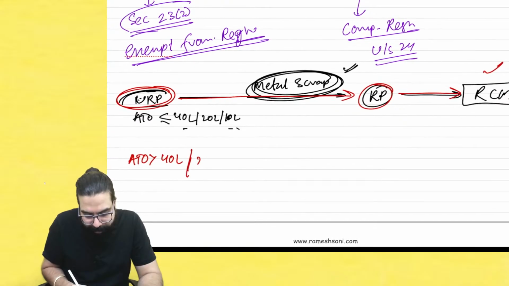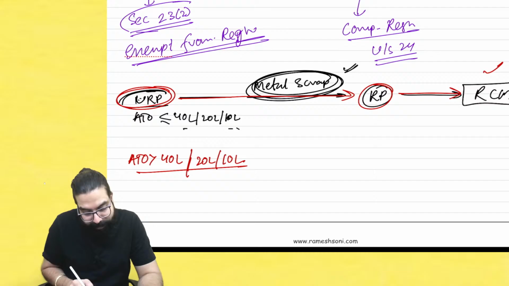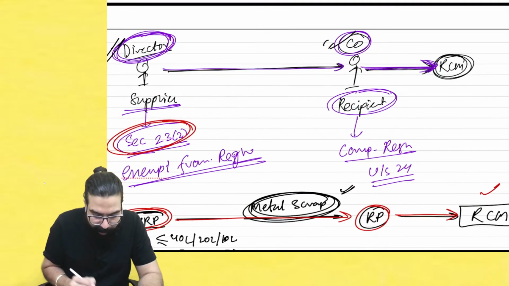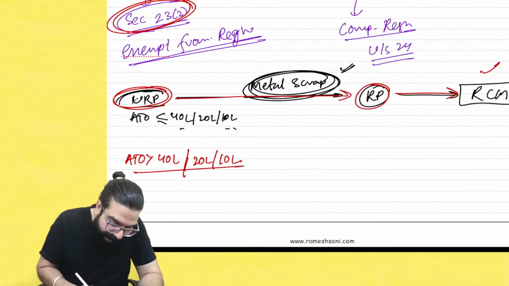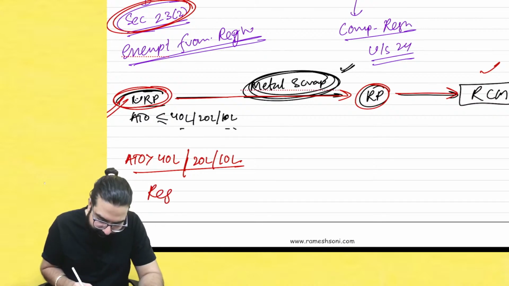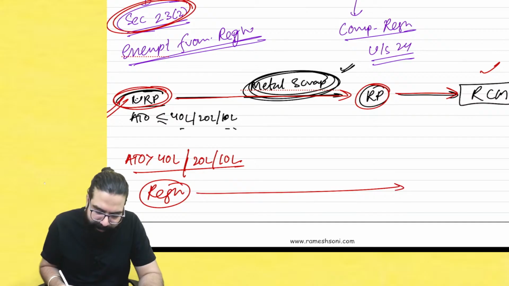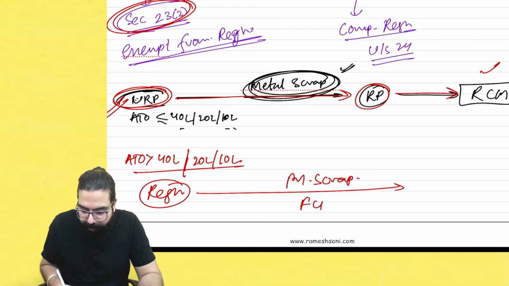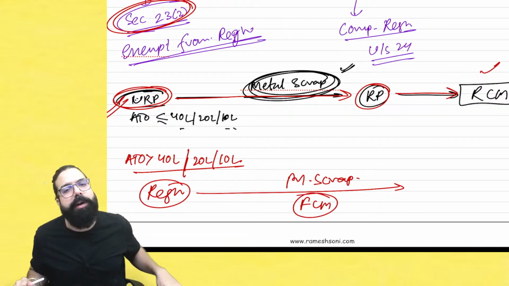Or 20 lakh in some state or 10 lakh in some state, then what will happen? Then I will have to go ahead and take registration. Baba, this exemption is not applicable for supplier of metal scrap. If I cross the registration limit, I have to take registration and then I will start charging GST on metal scrap also if I am a supplier of metal scrap under forward charge mechanism. I hope this point is clear to all.